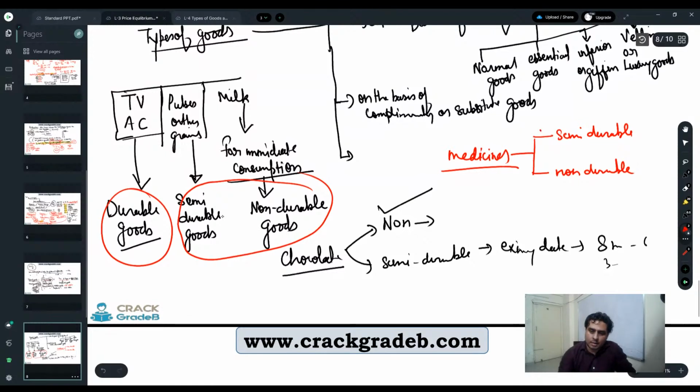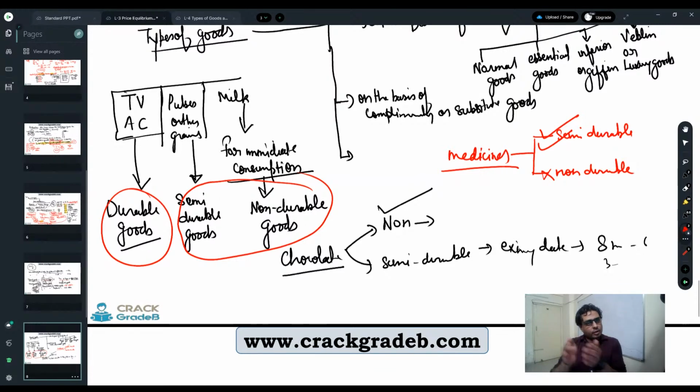Medicine will come under the category of semi-durable, and not under non-durable. Why? Because for medicines, some conditions are applied, but when medicines are being manufactured, the objective is not immediate consumption.